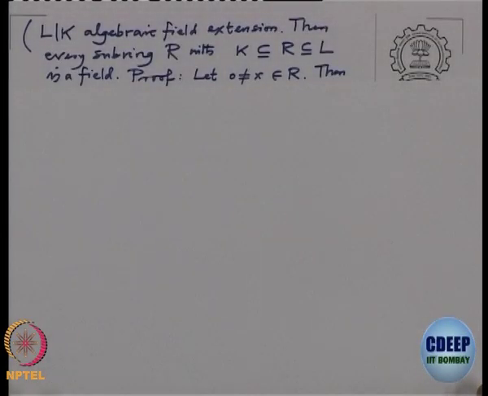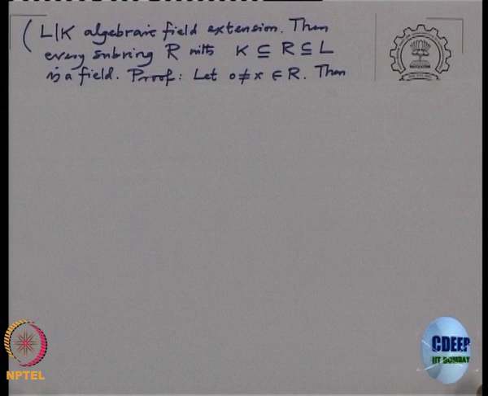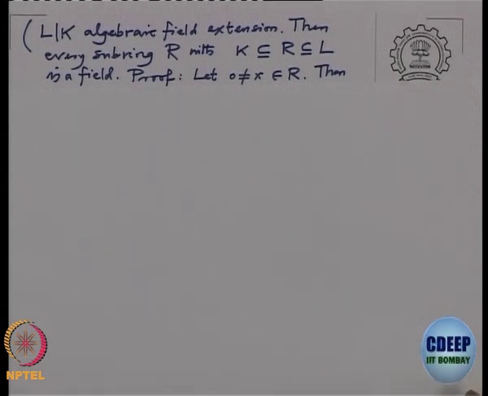So, let us take an algebraic extension of fields and a subring R in between. I want to check that this is also a field. To check that, I have to check that every non-zero element of R is invertible.